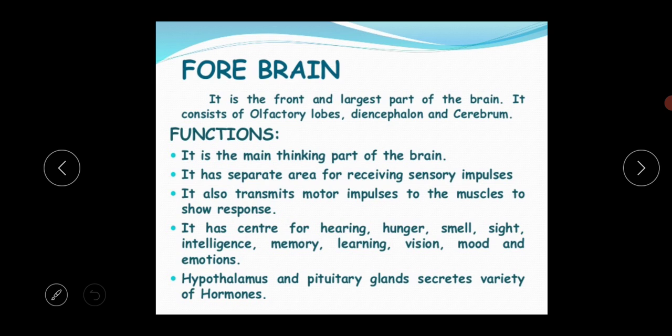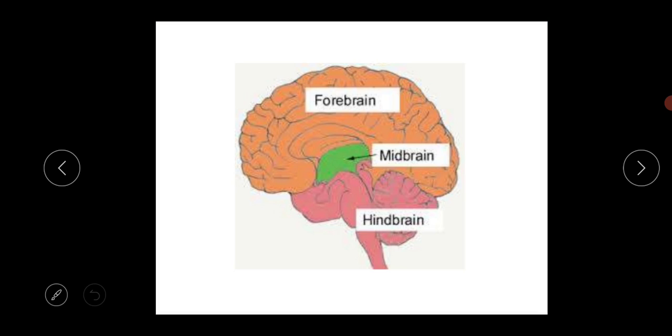Now I am coming to the description of the forebrain. It is actually the front and the largest part of the brain, and it consists of the olfactory lobes, diencephalon and the cerebrum. Just look at the structure.